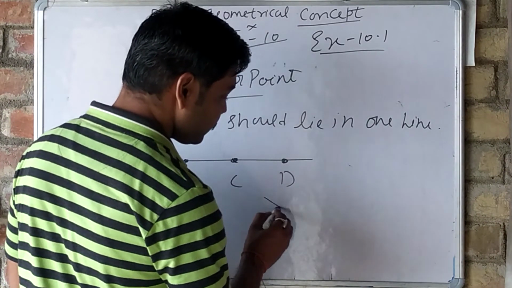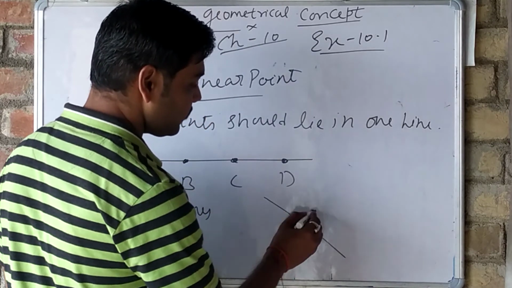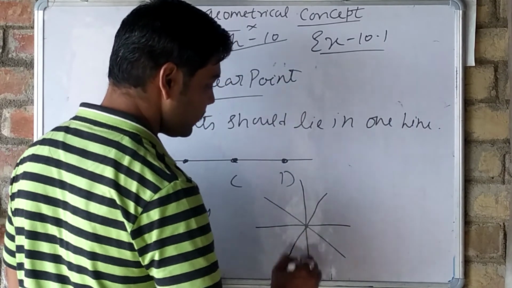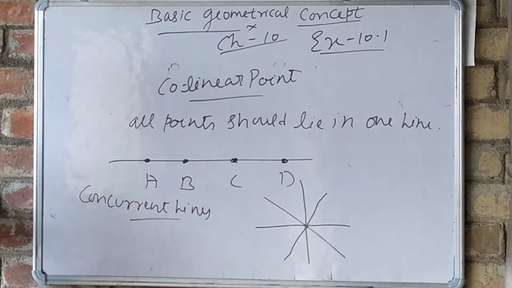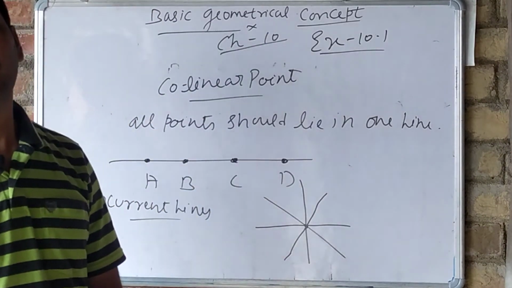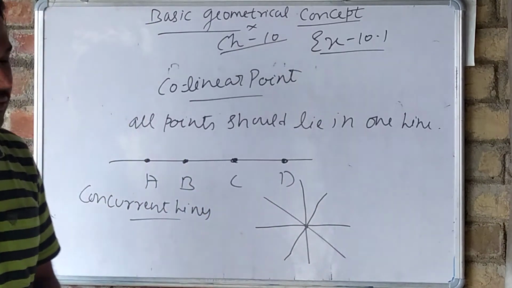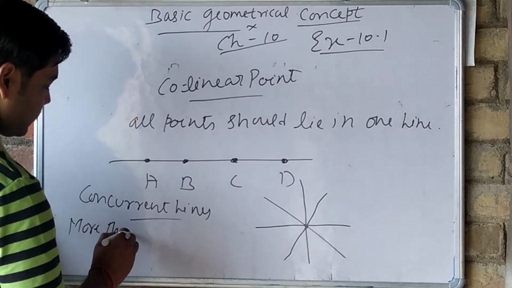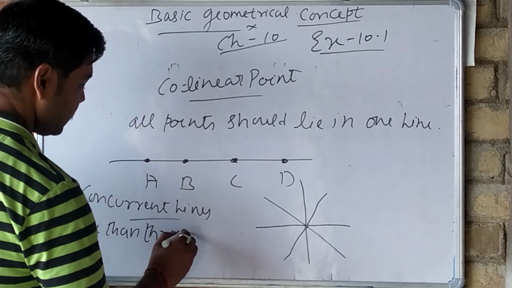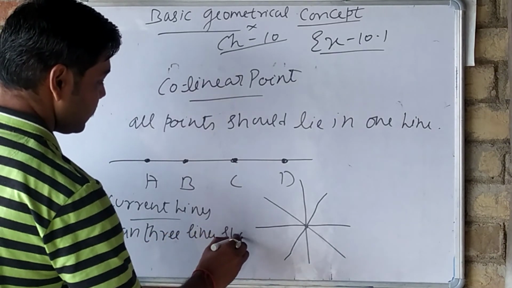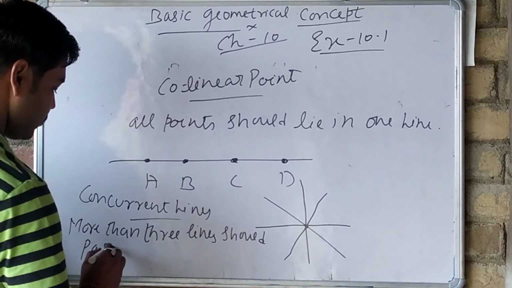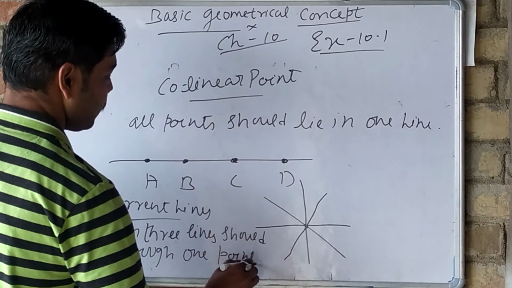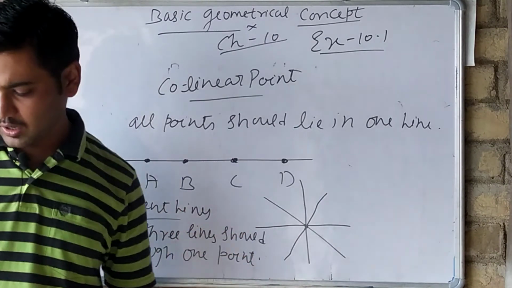Suppose this is a point, a line is passing through this point, another line is passing through this point, and one more also. If 3 or more lines pass through one single point, then those lines are known as concurrent lines.